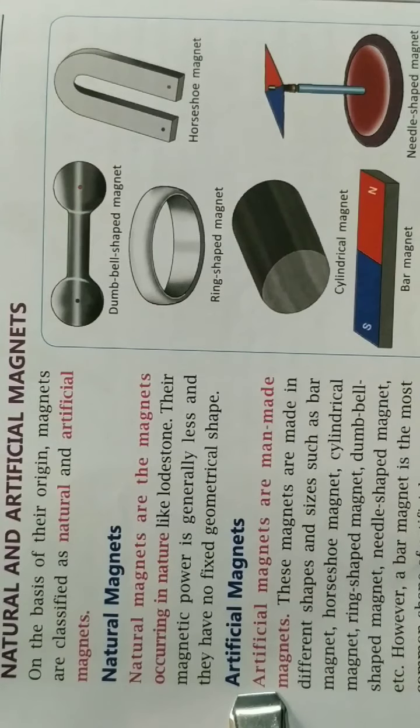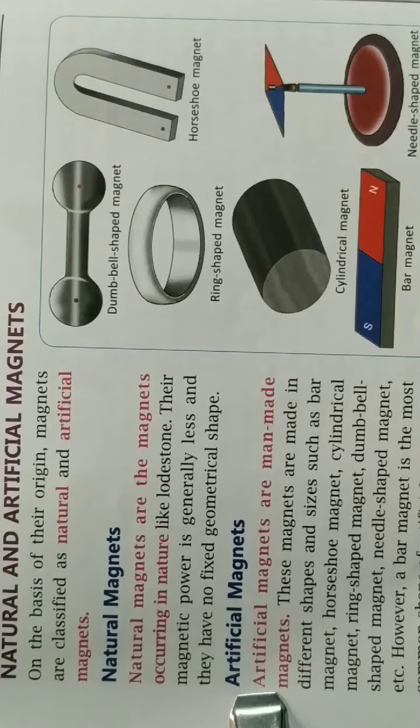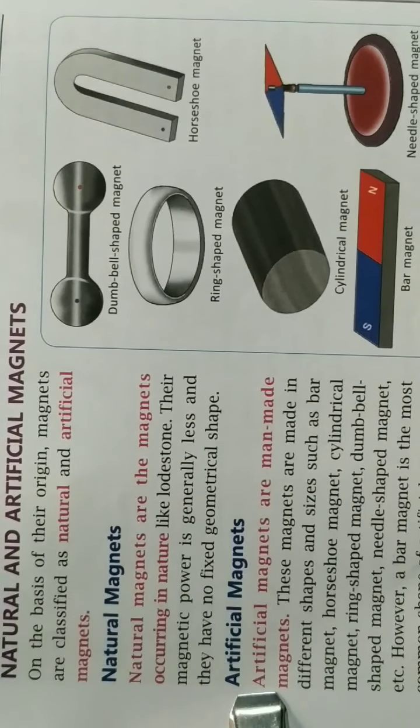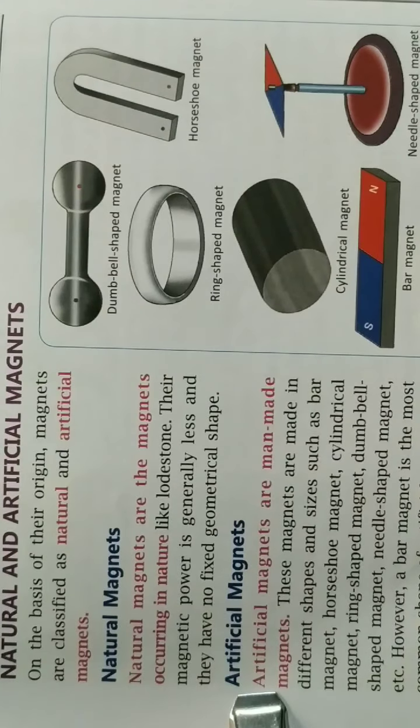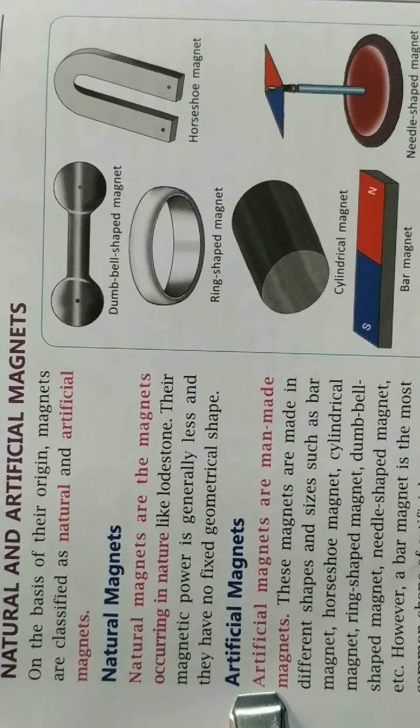Now our next topic is natural and artificial magnets. So on the basis of their origin, magnets are classified as natural and artificial magnets. So what are natural magnets? Natural magnets are the magnets occurring in nature, like it is found on the rocks. So that was called the lodestone. So their magnetic power is generally less and they have no fixed geometrical shapes.